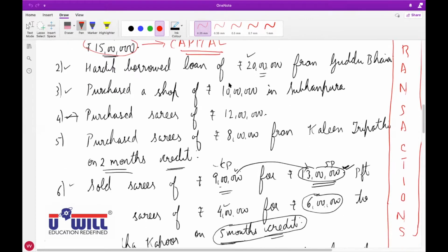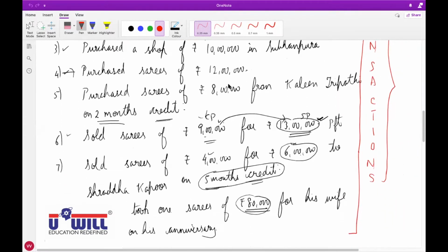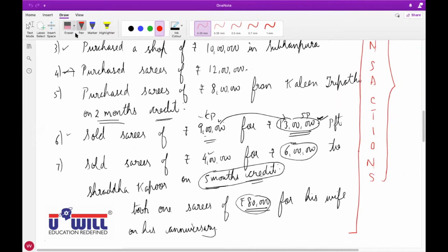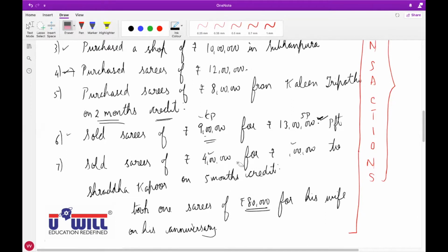Can you find any drawings in this example which I gave you yesterday? Raise your hand. What is drawings? The owner withdraws anything from business for his personal use. That is called drawings. So raise your hand.